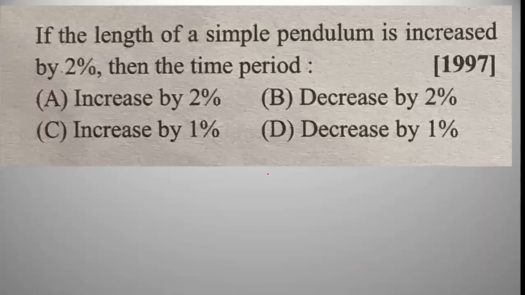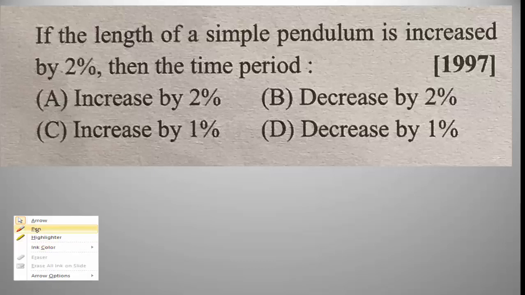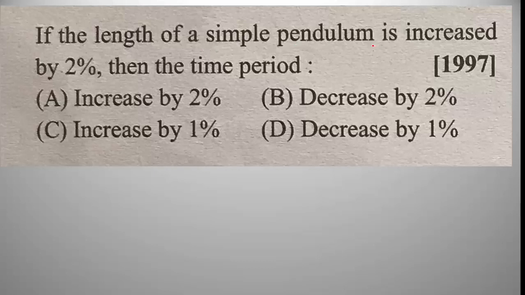The next problem is, if the length of the simple pendulum is increased by 2%, then the time period is? Here the time period T is equal to 2π root of L by G, which is the time period formula.